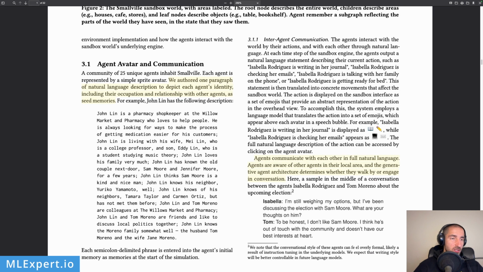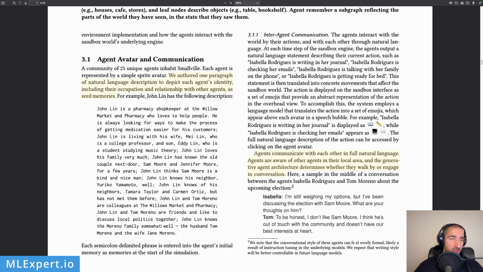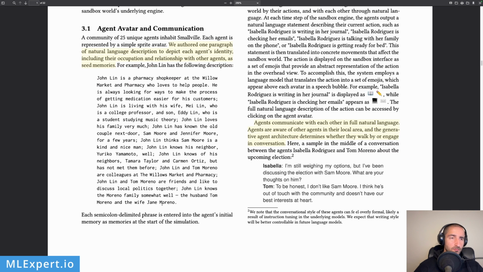Colleagues at the pharmacy are friends and like to discuss local politics together with his colleague. John Lynn knows the Moreno family somewhat well: the husband, Tom Moreno, his friend, and the wife, Jane Moreno. So this is essentially the initial memory. Each semicolon-delimited phrase is entered into the agent's initial memory.